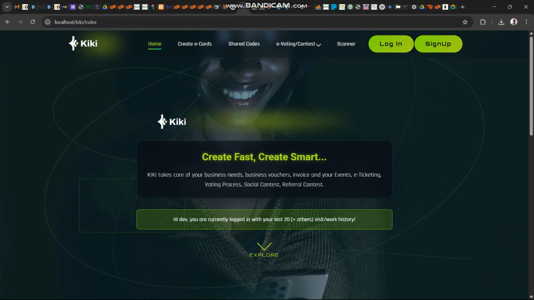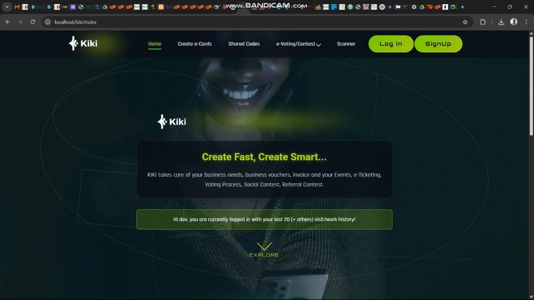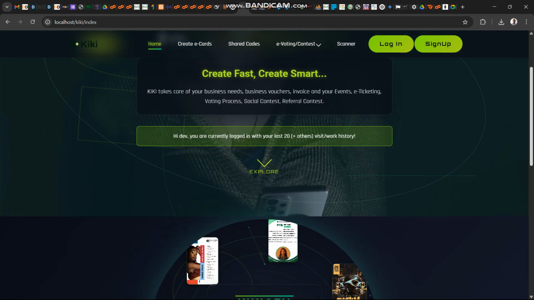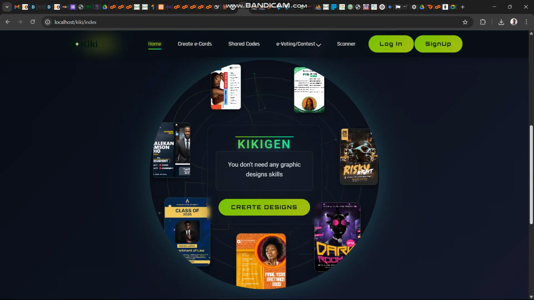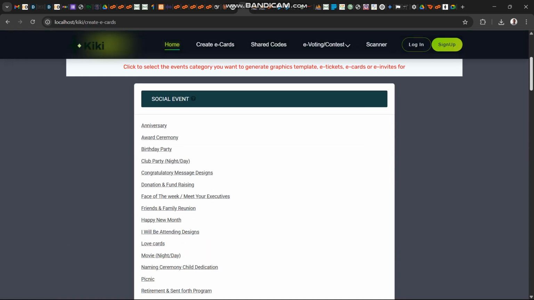Yeah, all you need to do to start working on Kiki is very simple. In fact, you don't need to be a signed-up user before you can start generating templates on Kiki. All you just need to do is a few clicks, go to create card, and we have different categories.